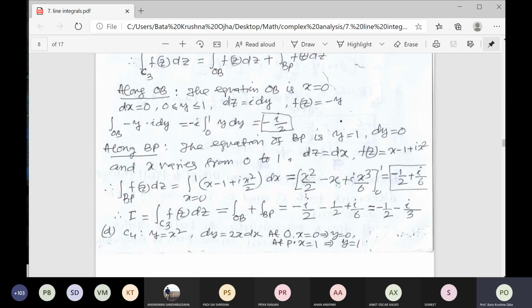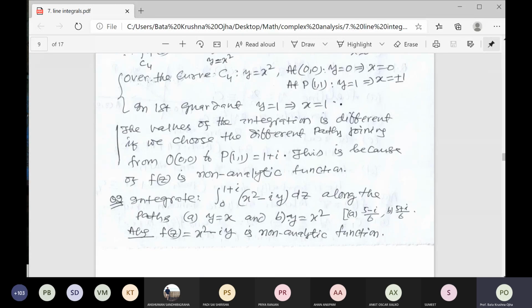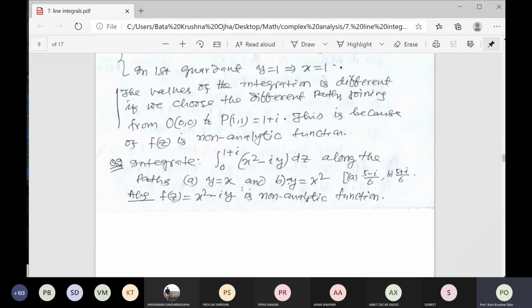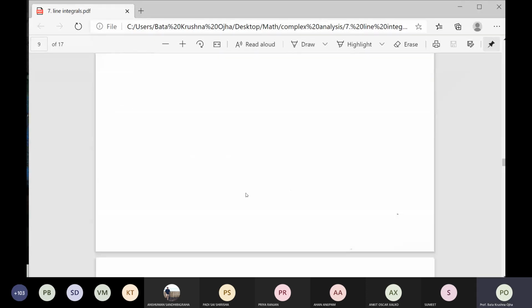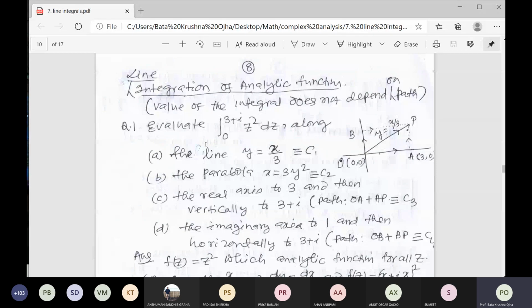Similarly, I have given question number D, path C4, y is equal to x square. At least here the equation is already given, you should not think about the equations. Previously the equation was not given. So you solve it. Question number 2, you go through this. I have given a different path, different result. Question number 2 is also a non-analytic function. You do that. For line integral of an analytic function, I have given you question number 1, z square.